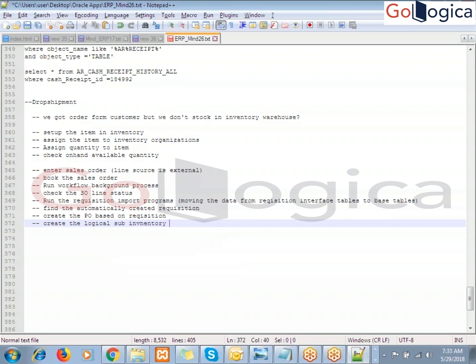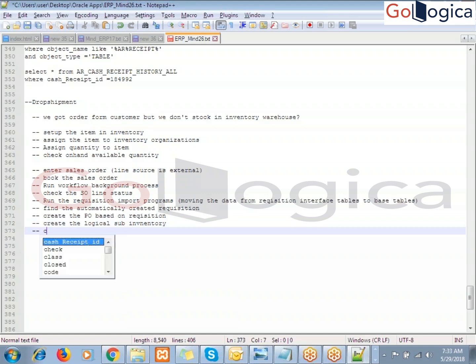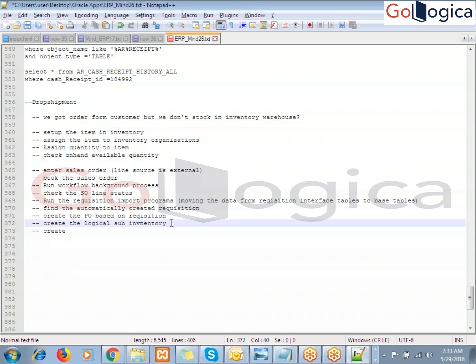So what we will do now? Create the receipt to receive into the logical sub inventory. Now are you clear? This logical sub inventory means only record purpose. Understood? There is no physical stock quantity in this. We are only storing it at the logical sub inventory level. The record is going to show at the logical sub inventory level.